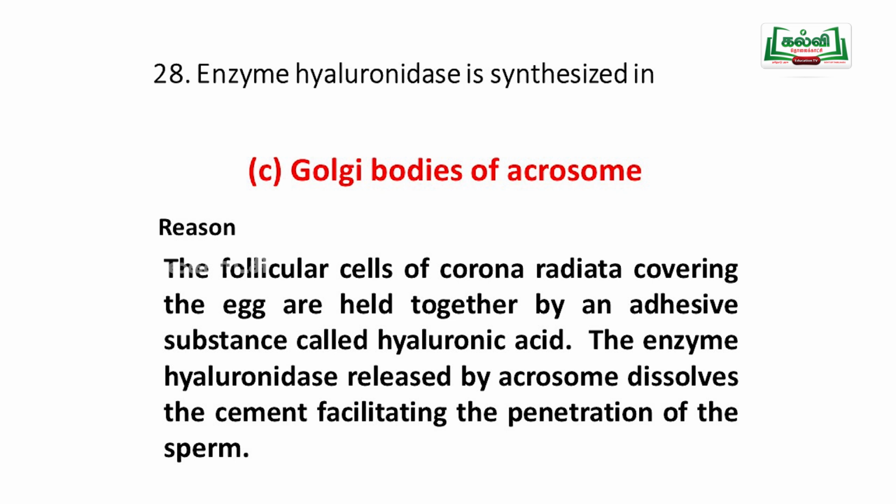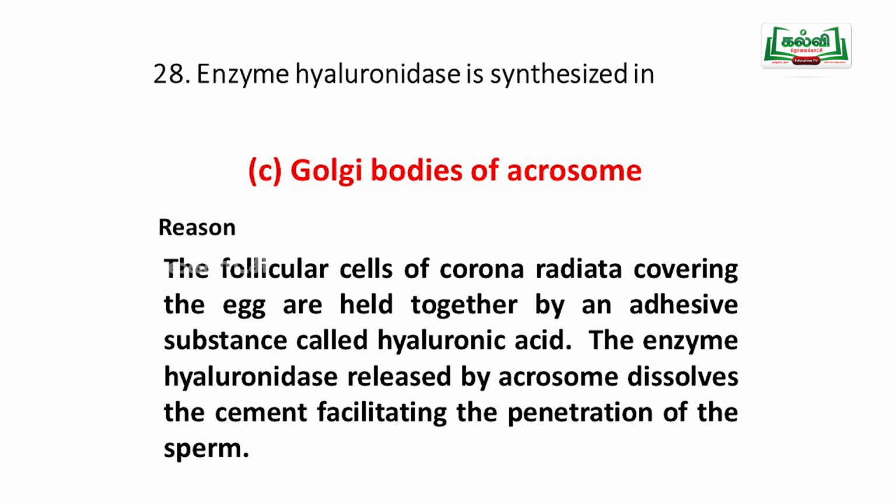Here, the follicular cells of the corona radiata covering the egg are held together by an adhesive substance called hyaluronic acid. The egg secretes hyaluronic acid, which attracts the sperm, and the sperm becomes attached in the corona radiata of the egg. So automatically, what happens? The sperm should be released from the egg, then only can they penetrate.